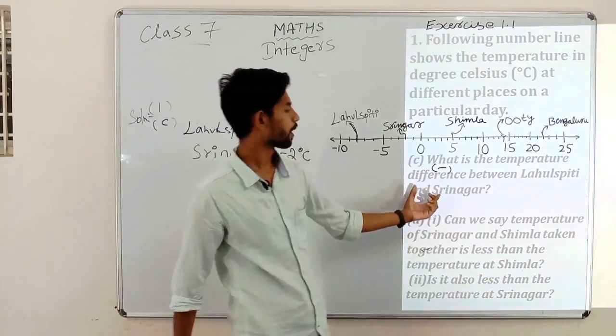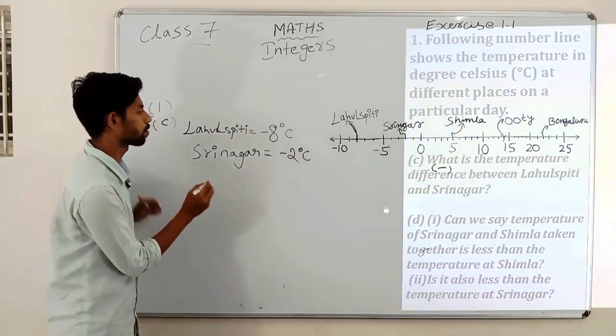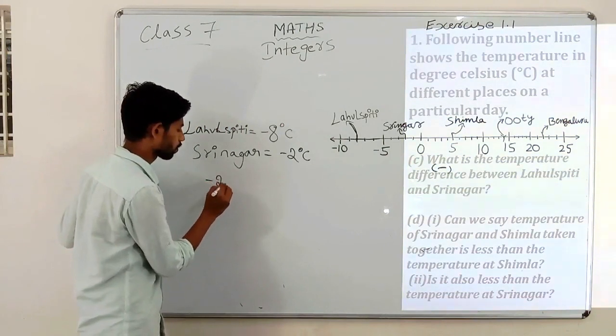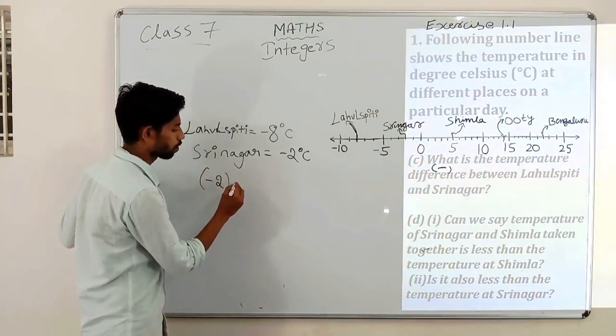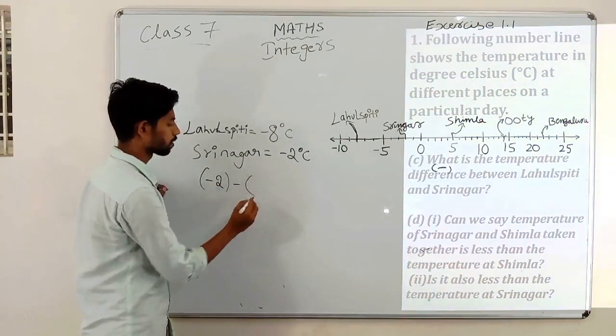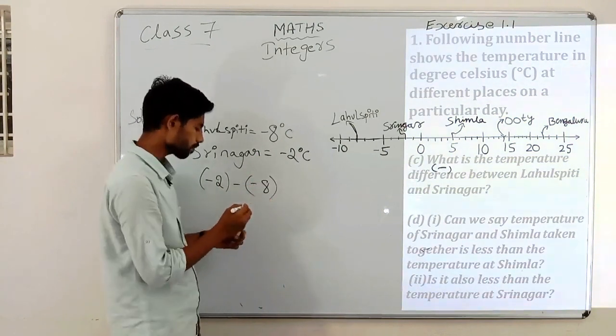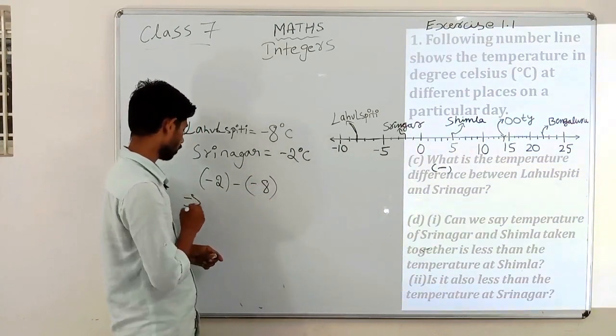To make it a difference, to make it subtract, as you know, -2. So we are asked to find the difference. So minus, subtract, -8. So we shall now solve this one.